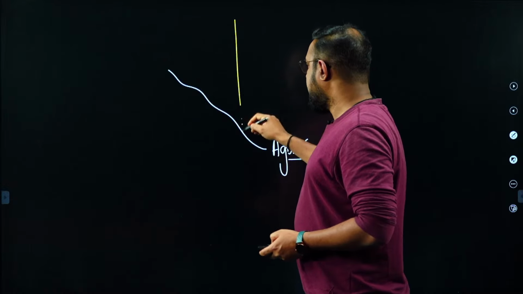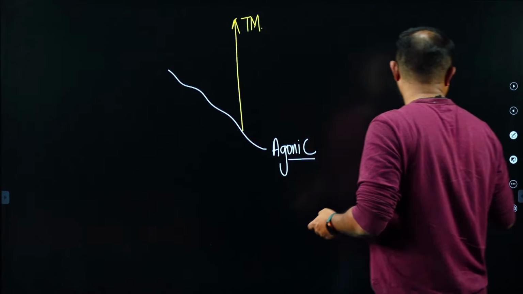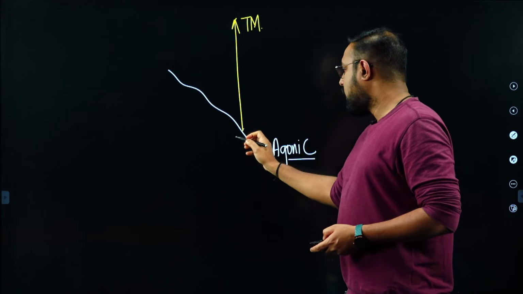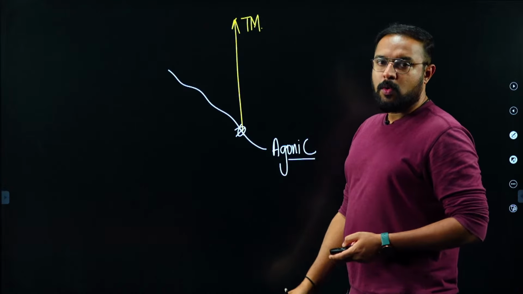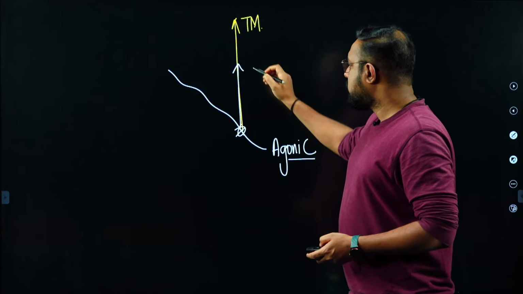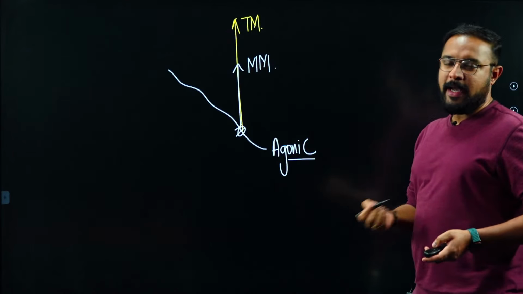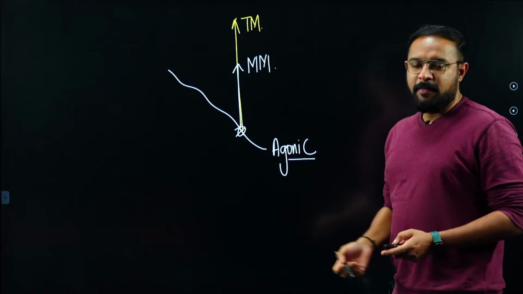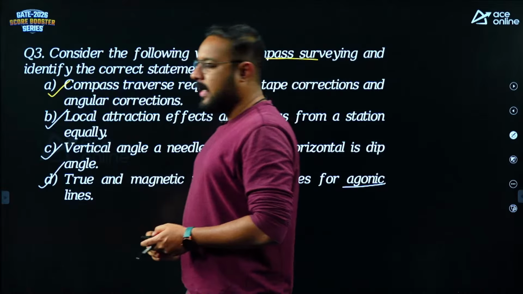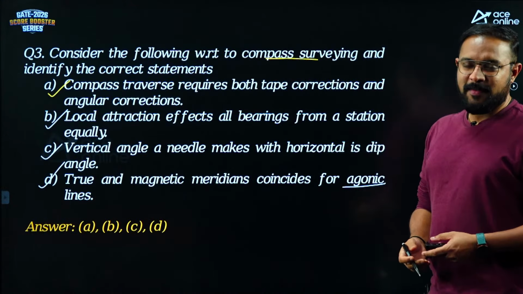What do you mean by declination? Declination is the horizontal angle between the directions of the true meridian and the magnetic meridian. And for this agonic line, that declination is 0. There is no horizontal angle between true and magnetic meridian, which means the true and magnetic meridians are coinciding. That is the meaning. So, is that statement correct, guys? That is also correct. So, which are the correct statements here? Again, A, B, C and D, all of them are correct.